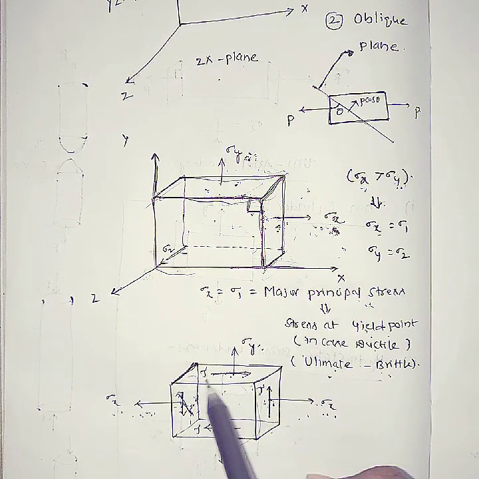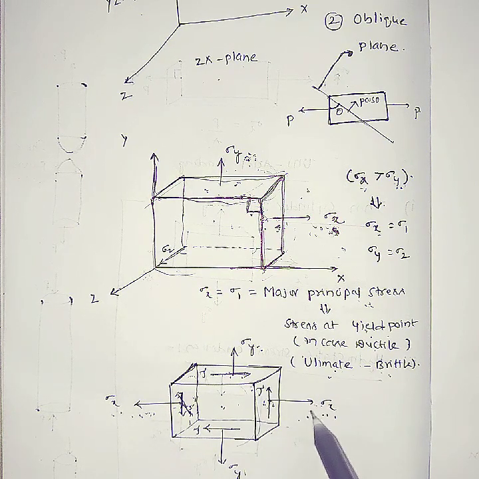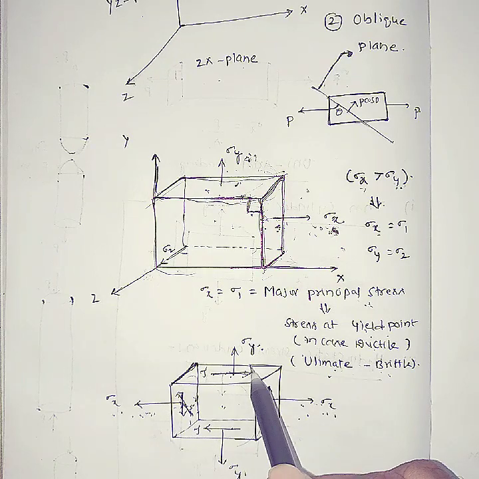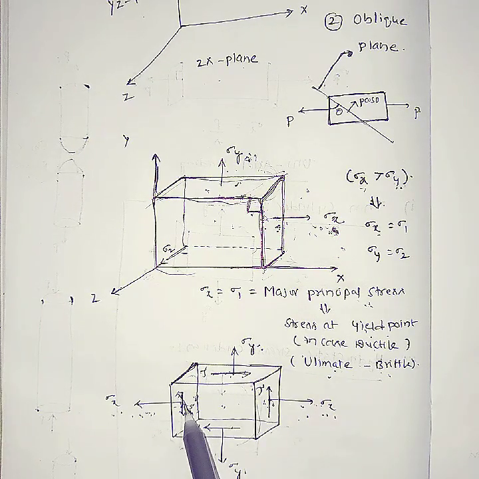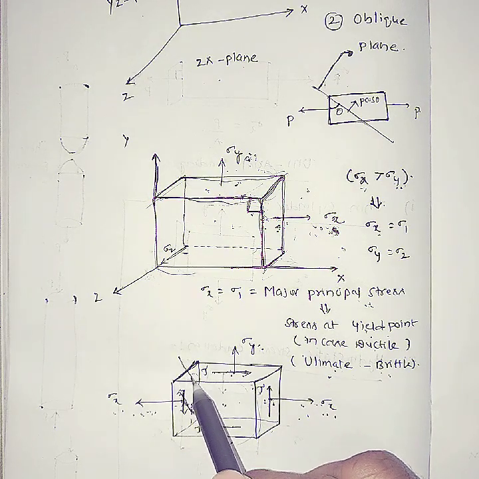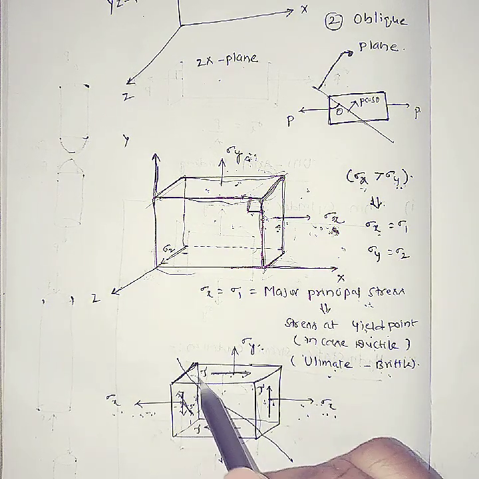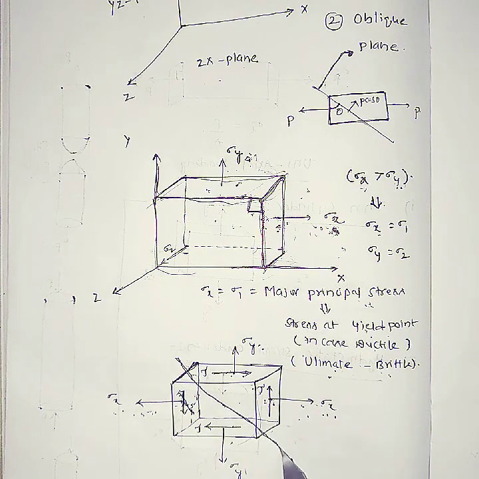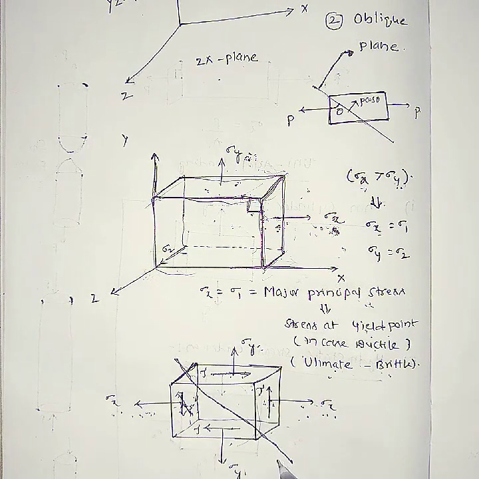In this case there is no principal plane on these faces. Suppose you draw one more line, this line is called an oblique plane. What is meant by an oblique plane?